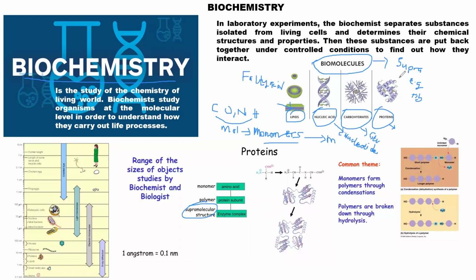But now how do these biomolecules form these supramolecular complexes? It is through non-covalent forces. An example of non-covalent forces we have is hydrogen bonding and van der Waals force of attraction. So it's through hydrogen bonding and the van der Waals force of attraction of the biomolecules that produce the supramolecular structures. And then from the supramolecular structures, the next thing that we have is the organelles of the cell.